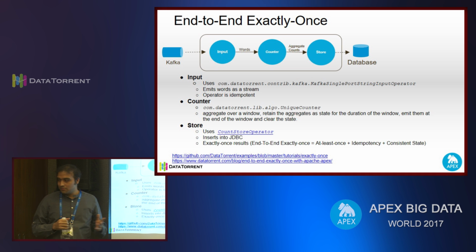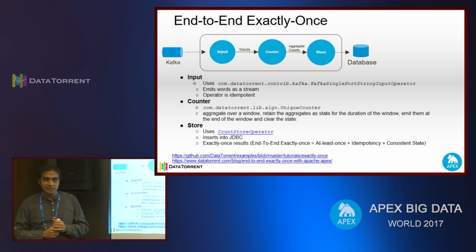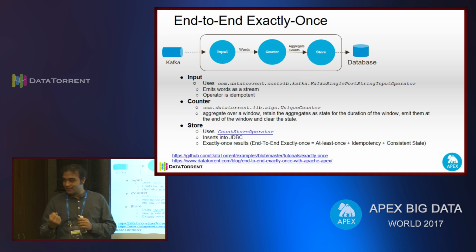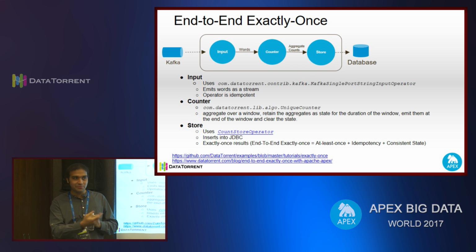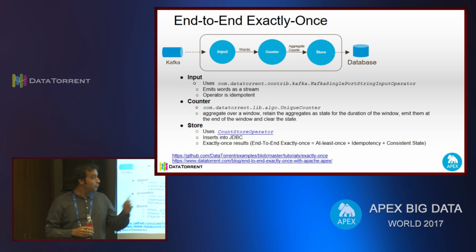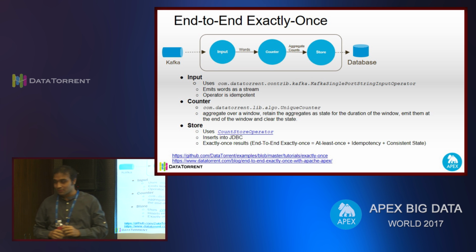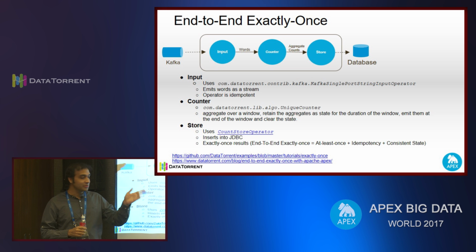So this is the example which we will take today to understand the role of each part in giving us end-to-end exactly once results. It is a word count example, expanding the basic word count example. Over here, the words will be generated from a Kafka stream. The Apex DAG starts from the input, an Apache Kafka input operator, which will fetch the words from Kafka and give the words to the counter.